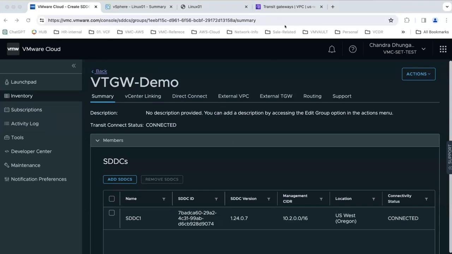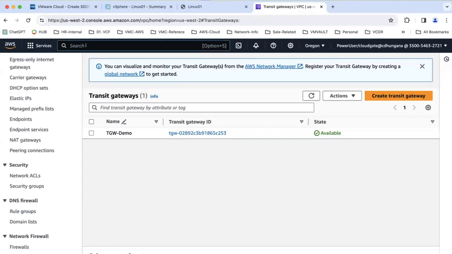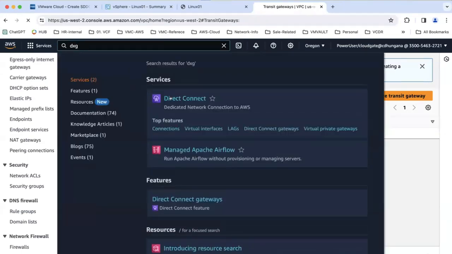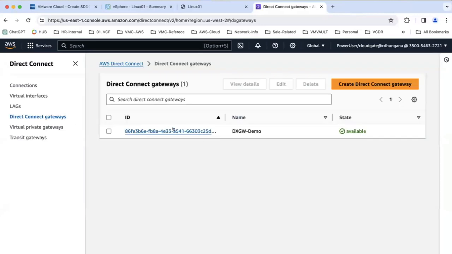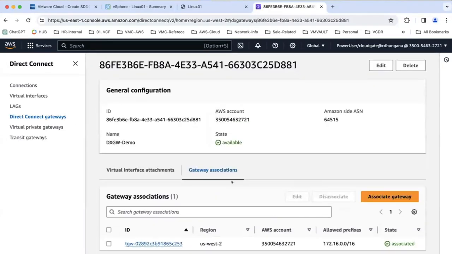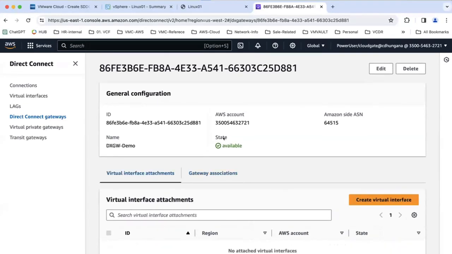We have a couple of things here. So what we do is go and look at the AWS side, and this is the AWS console where all the resources are, right? Yes, that's right. We have the DX gateway here. And these are the accounts, and later we'll see whether it will be associated here, right? So we'll connect it to the DX gateway.